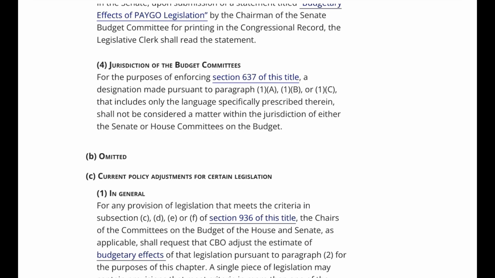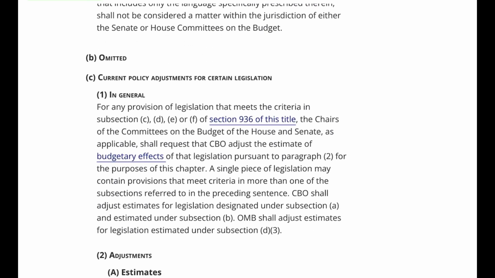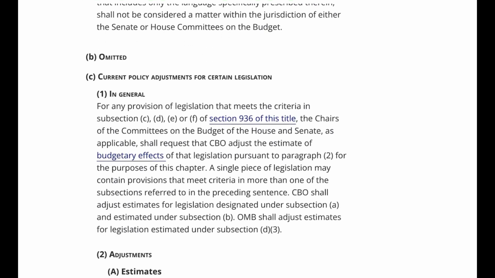B. Omitted. C. Current policy adjustments for certain legislation. 1. In general, for any provision of legislation that meets the criteria in subsection C, D, E, or F of Section 936 of this title, the chairs of the committees on the budget of the House and Senate, as applicable, shall request that CBO adjust the estimate of budgetary effects of that legislation pursuant to paragraph 2 for the purposes of this chapter. A single piece of legislation may contain provisions that meet criteria in more than one of the subsections referred to in the preceding sentence.